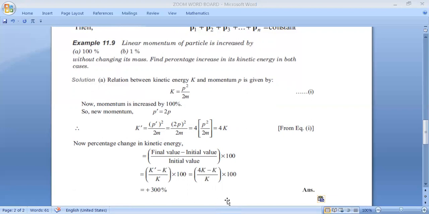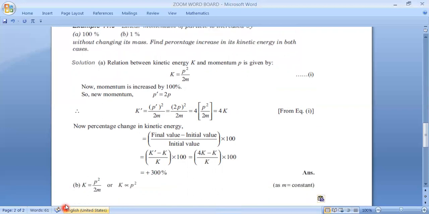Now, why don't you go to the second question? What is the difference between this question and the second question? You see, in the second question also, we need to calculate the kinetic energy, from momentum. So, we know kinetic energy is momentum squared divided by twice of m. But now we can use a small technique. I am sure in our basic mathematics classes, we have discussed all these things and you understood also. If there is a small amount of change, from this expression only, directly you can say, kinetic energy is equal to P square by 2m.